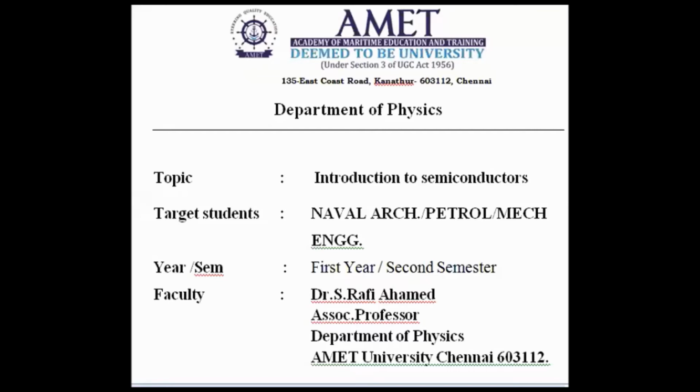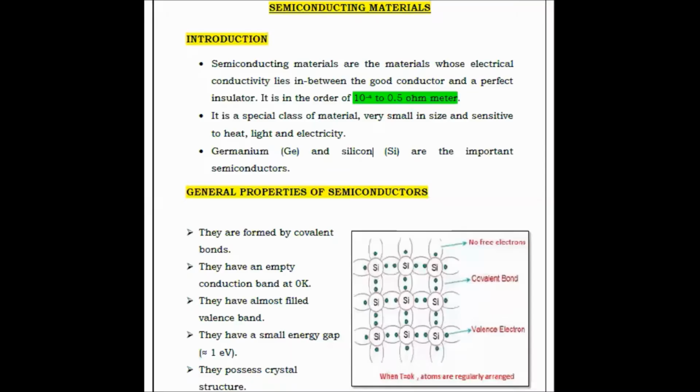So today let us see the semiconducting materials. Semiconducting materials are the materials whose electrical conductivity lies in between the conductor and the insulator. It is in the order of 10 power minus 4 to 0.5 ohm meter.